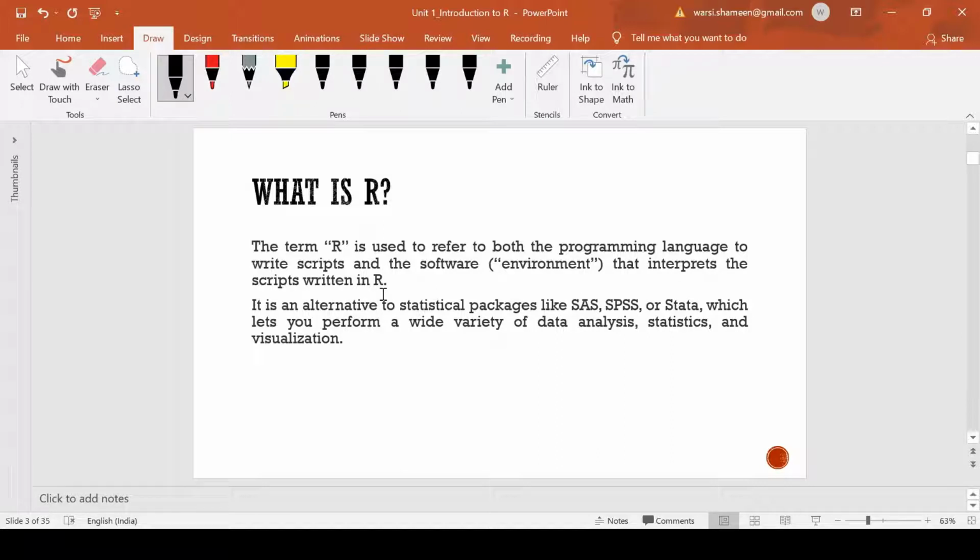It is an alternative to statistical packages like SAS, SPSS, Stata, which lets you perform a wide variety of data analysis, statistics, and visualization. So it is a multi-purpose thing which is highly utilized for data analysis. Very huge data sets we can analyze with the help of R. We can perform statistical functions in R, and of course we can go for visualizations like plots and graphs. We can also make them through R.